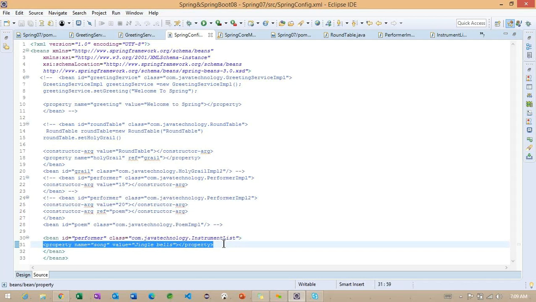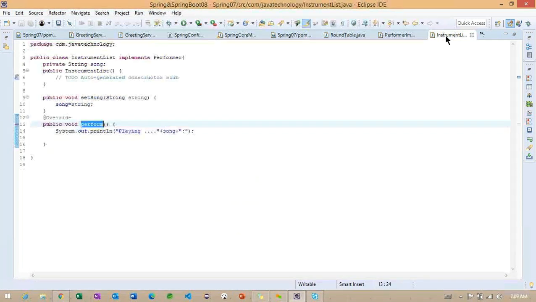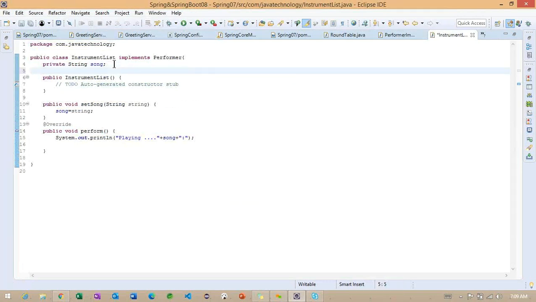Okay, so this is a simple property, right? I want to provide one more property, that is an object type property. Based on this example, can you suggest how we can define the object type property?